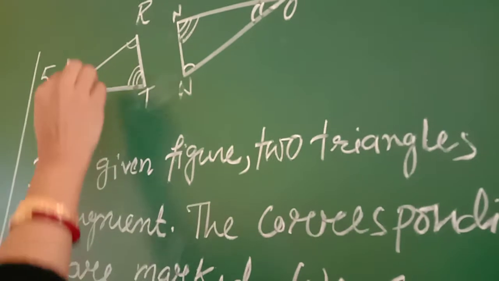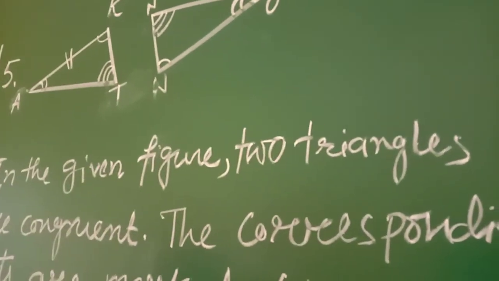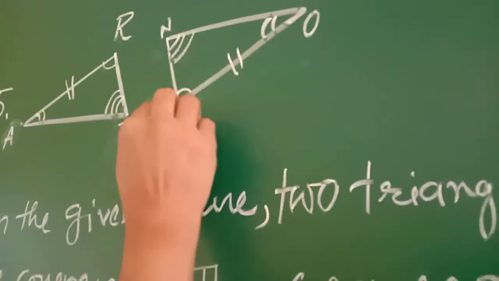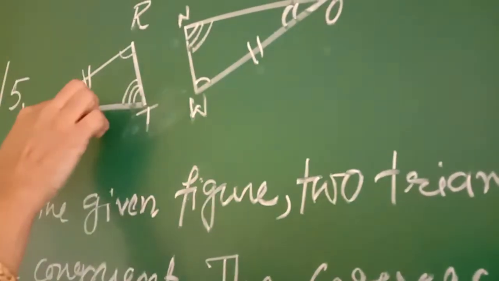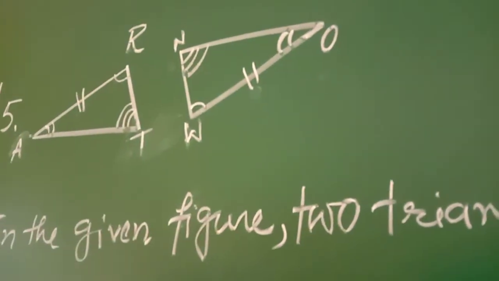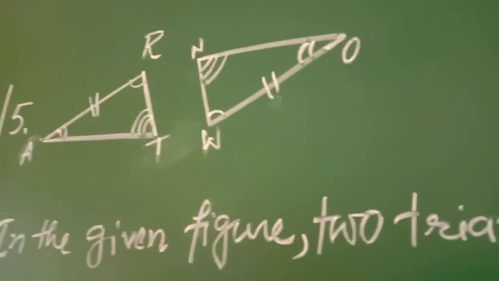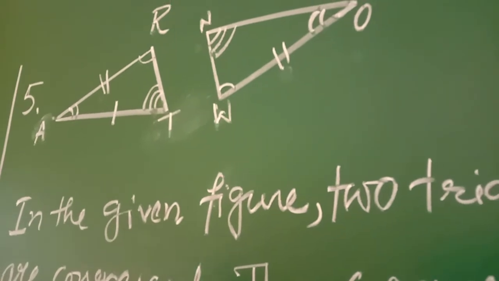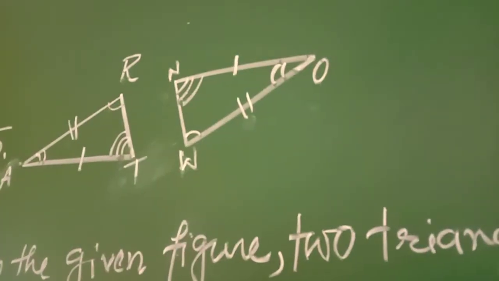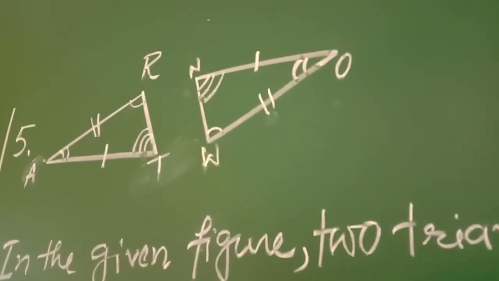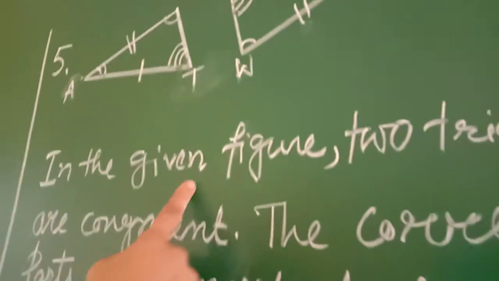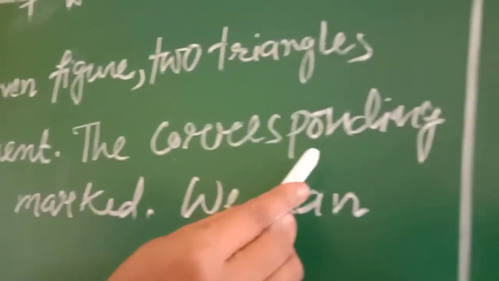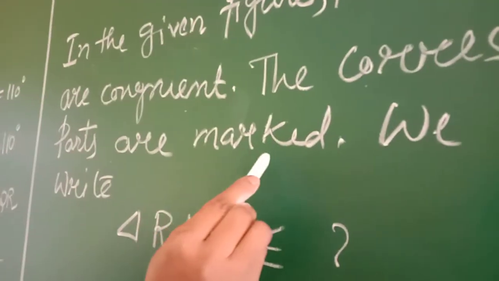Side AR is equal to WO. See the mark, I have marked two lines here. AR is equal to WO and AT is equal to NO. Understood? Now in the given figure, two triangles are congruent. The corresponding parts are marked.